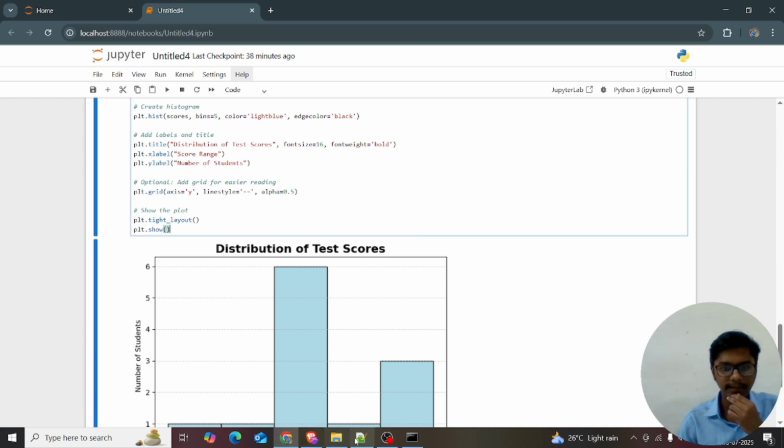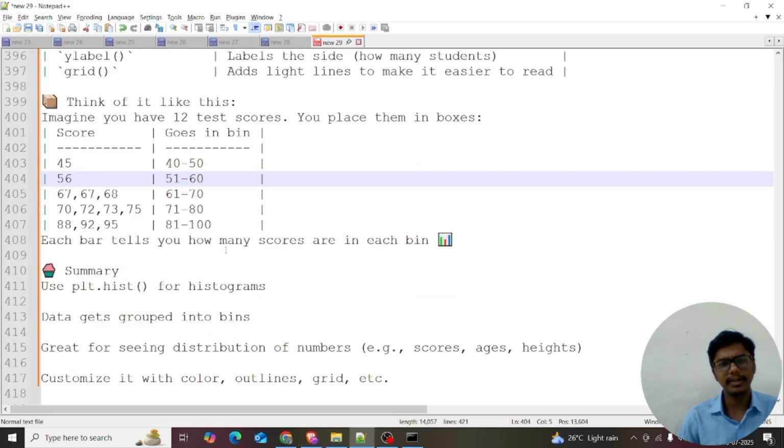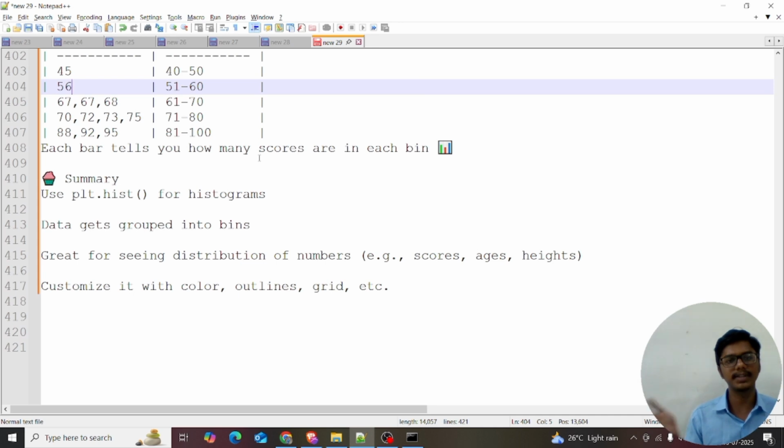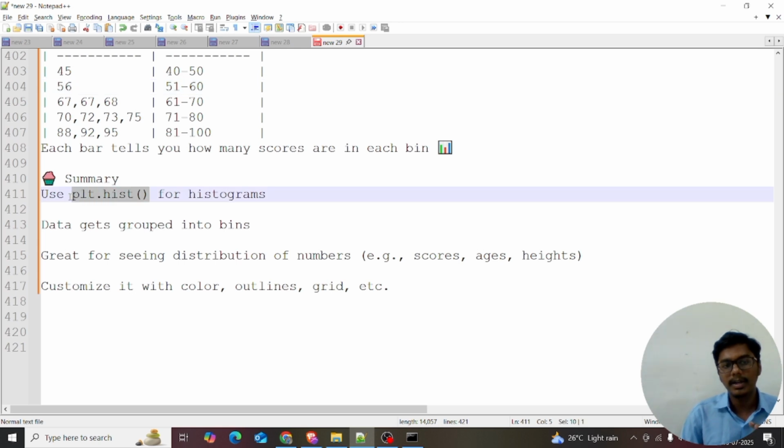Let me give you a summary of how it groups: 40 to 50, 50 to 60, 61 to 70, 71 to 80, 81 to 100. I use plt.hist for a histogram. It's the main part, so I'll tell it again: if you want to plot a histogram, use plt.hist. Data gets grouped into bins, and we group the categories as 40 to 50, 51 to 60, 61 to 70, 71 to 80, 81 to 100.